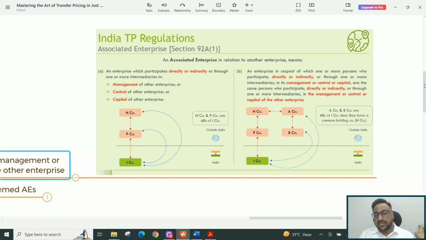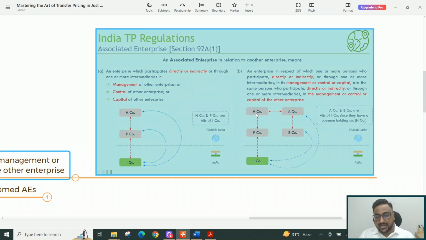Now, in the previous example, we arrived at a situation where HCO and PICO were considered associated enterprises of ICO. That is fine. But now, in case HCO is also holding some investments in ACO, and ACO is also holding some investments in BCO, then technically BCO and ICO are also called related parties, or let me put it down that they are also called associated enterprises. So you should always check whether the relation between two entities is of this type or not.